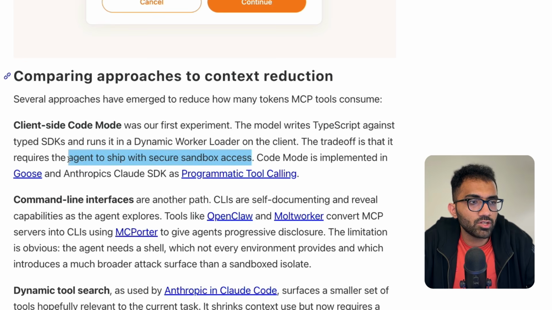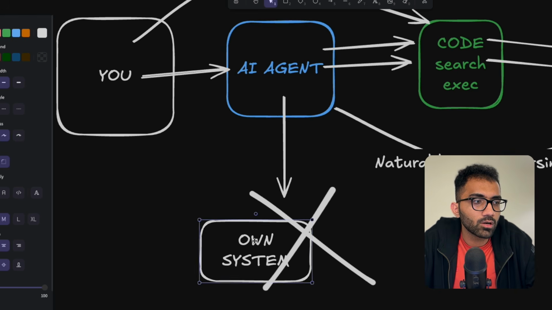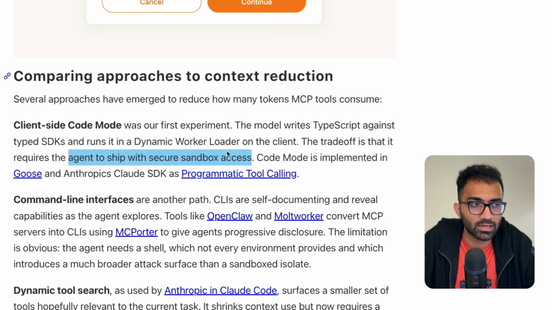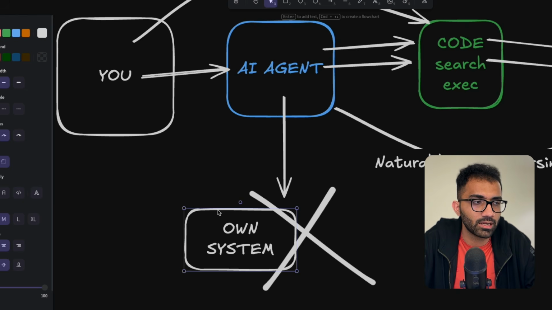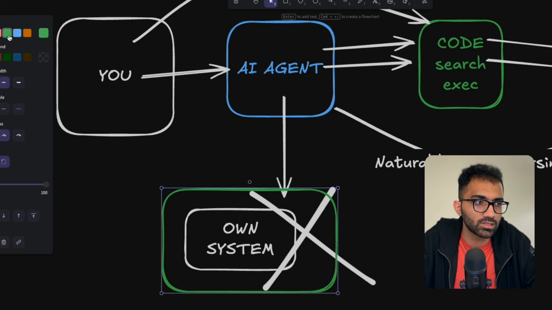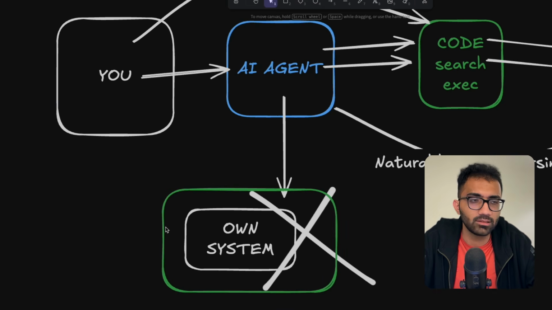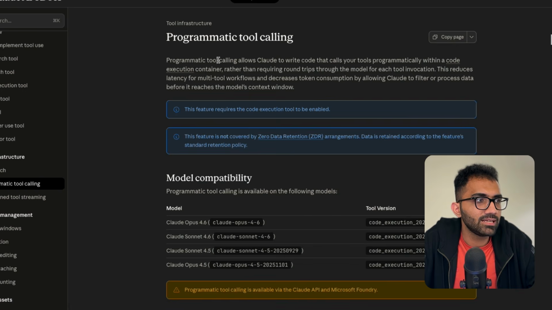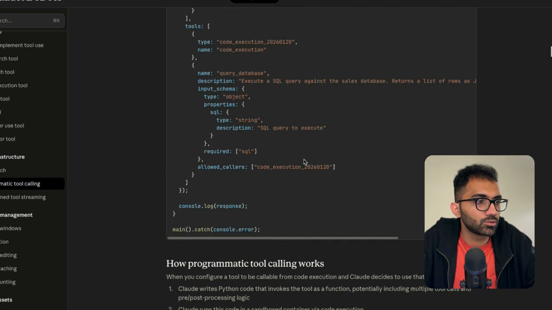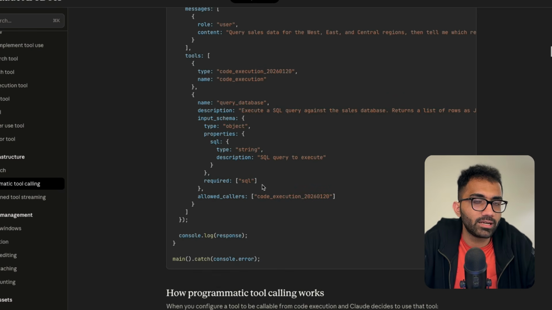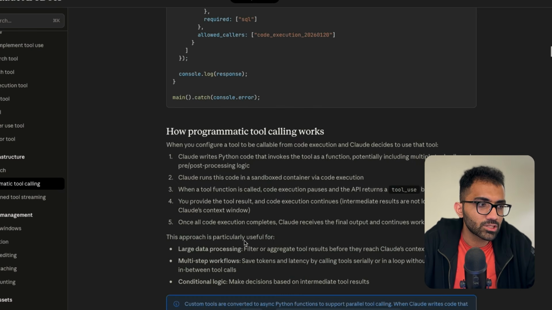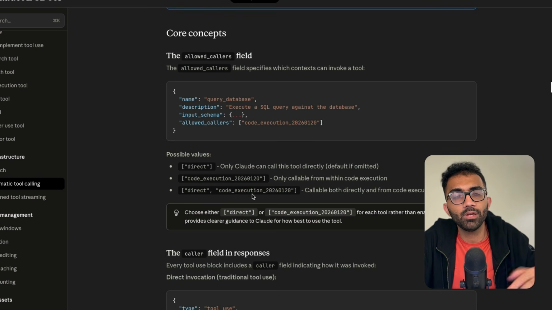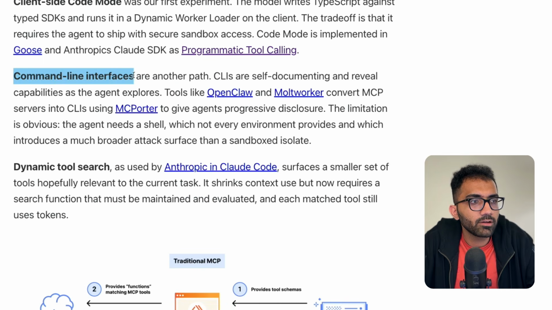So what this means is your agent, if it does not have the ability to run code on the system in a secure way, right? Because it's a big company, Cloudflare can't just run arbitrary code on your system directly, right? So it is supposedly running in a secure sandbox. If the agent does not ship with that, then it will be a problem, right? They do mention Anthropic's Claude SDK as programmatic tool calling, which is basically exactly the same thing that we have talked about, right? So instead of you just specifying all the data, all the tools in a single go, you actually give the ability for the Claude agent to write code, which will then be able to filter out tools that it needs.